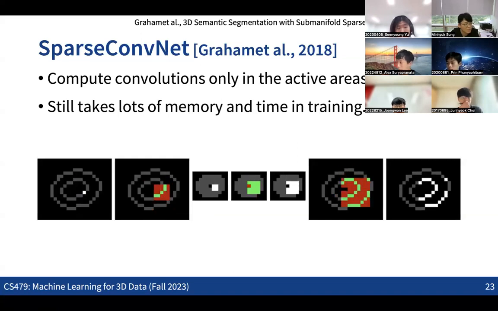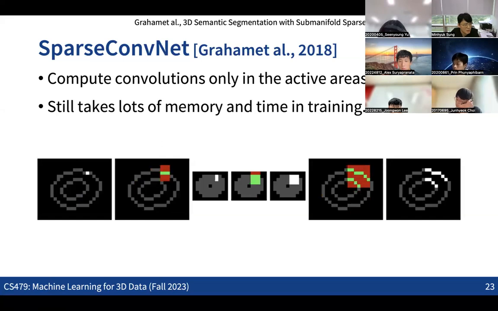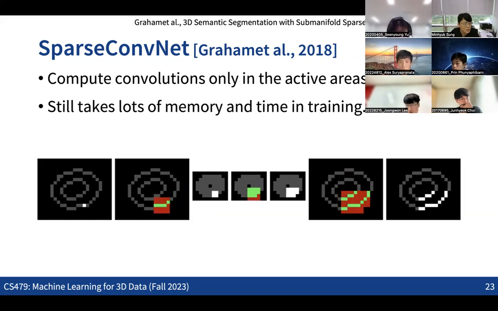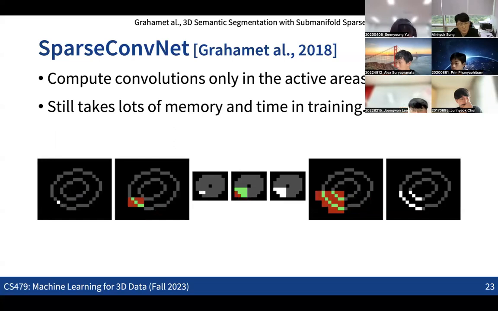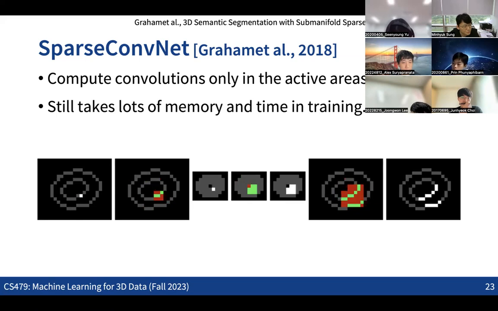So this was an engineering trick to avoid convolution operations in the empty space, and only apply the computation in the active areas to make a more efficient system. But this was still taking lots of memory and computation time in training. Those are some of the attempts to apply 3D convolutional neural networks to handle 3D data.